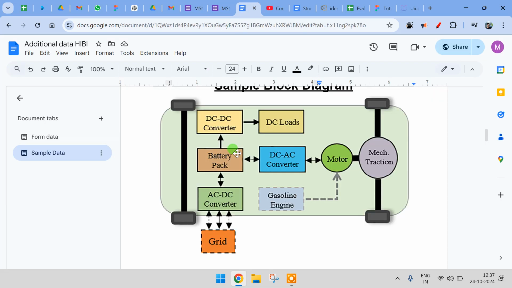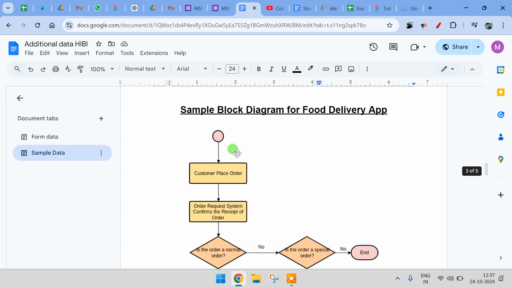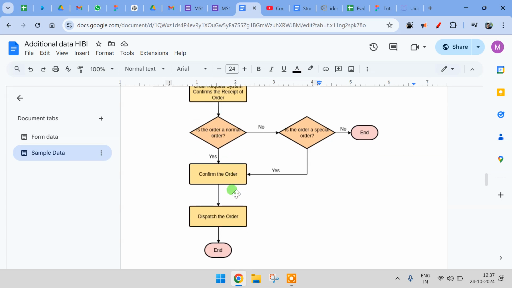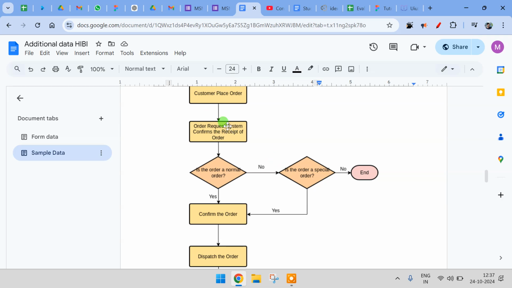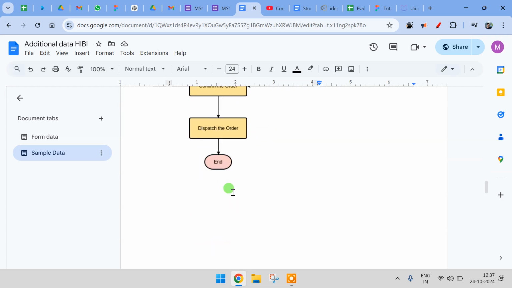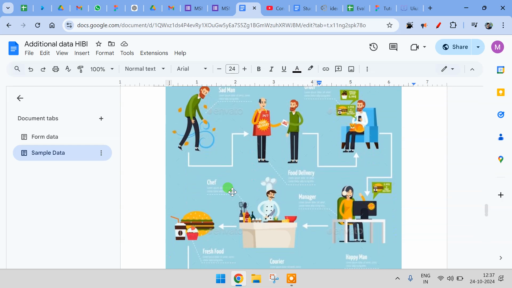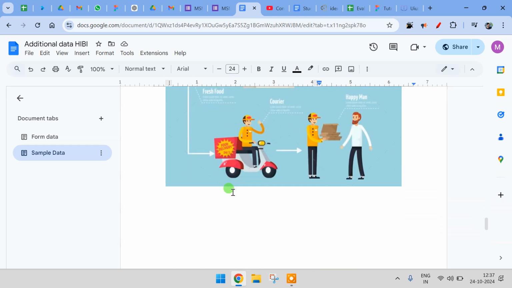So I will also show a few more samples. So this is a food delivery block diagram. For an app, if you are building an app, then you can draw a flow chart like this, and you can tell how exactly different you are at any of these blocks. Or even this can be a better method to express your application, or maybe an idea.